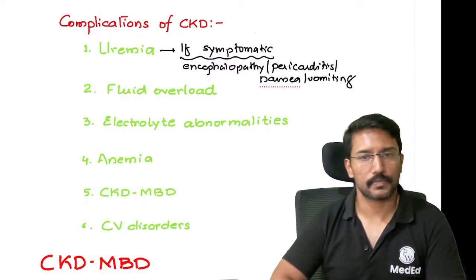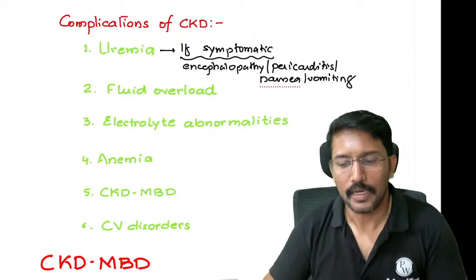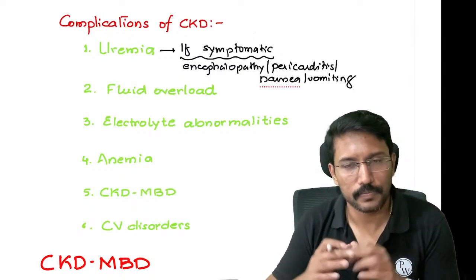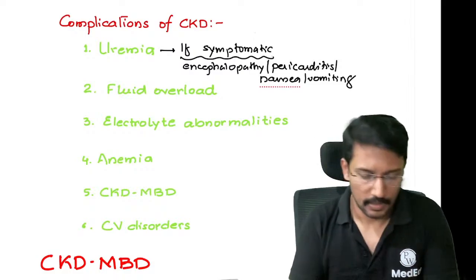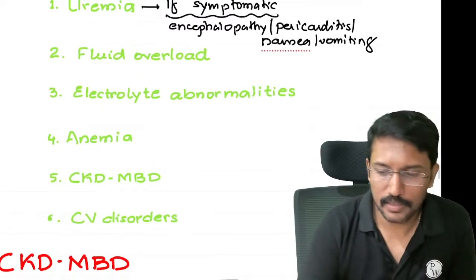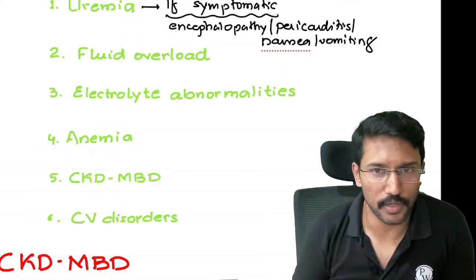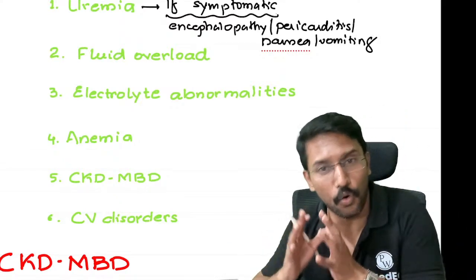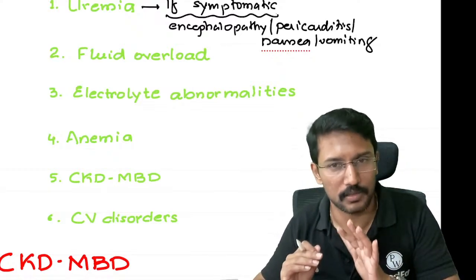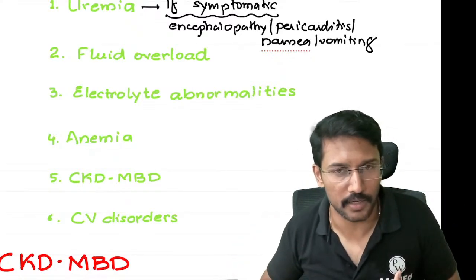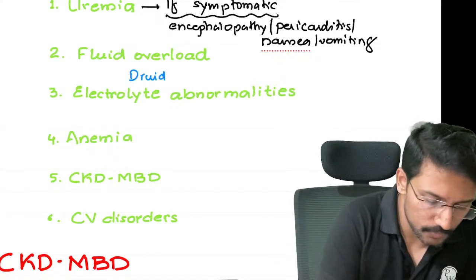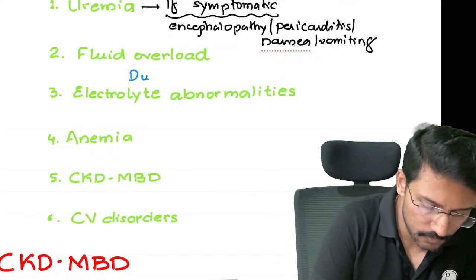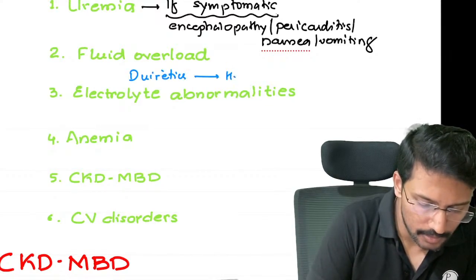How do we treat? It is not easy for a doctor to treat uremic symptoms, because another function that kidney does is excrete the water, right? Eliminate water in urine. If kidneys are not able to sufficiently eliminate the water in urine, I am retaining it, that's why I am developing edema, I can still give you diuretics. So whenever there is fluid overload because of reduced kidney function, I can treat it with diuretics. When diuretics do not help, then I would think of dialysis.